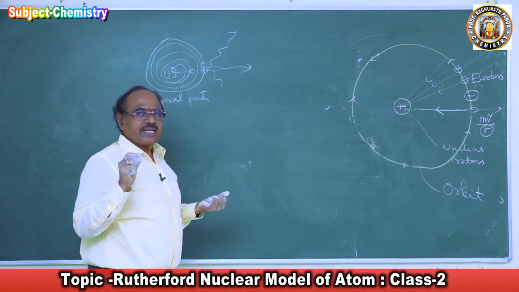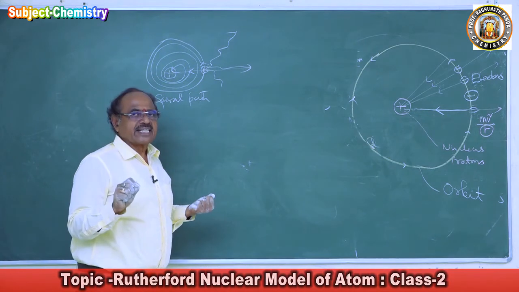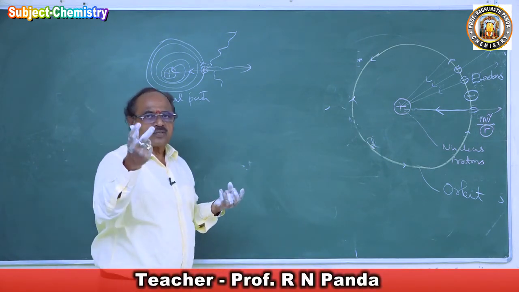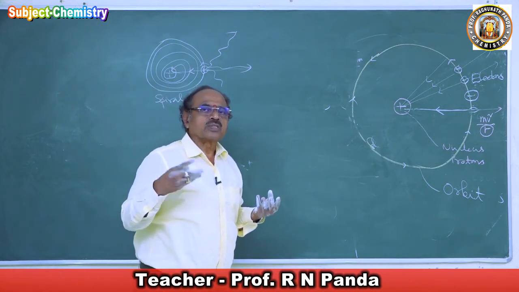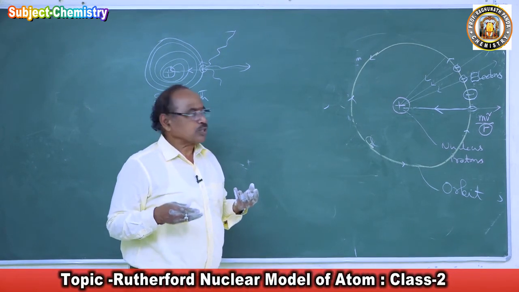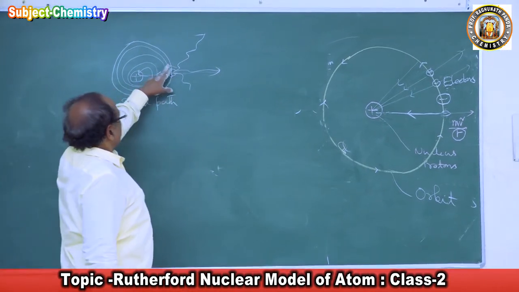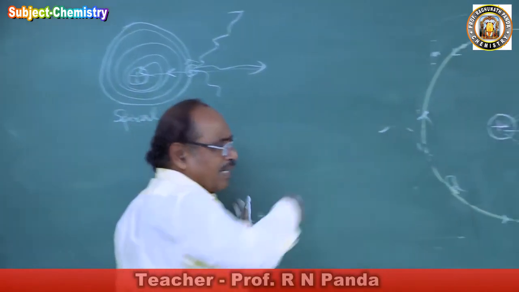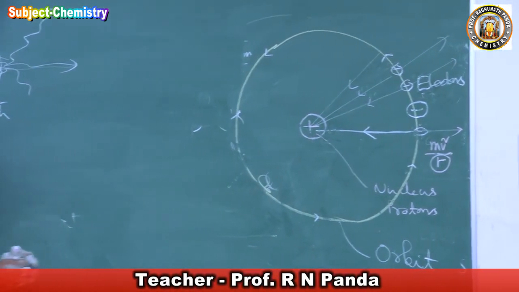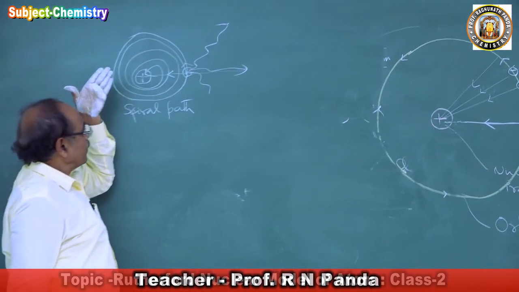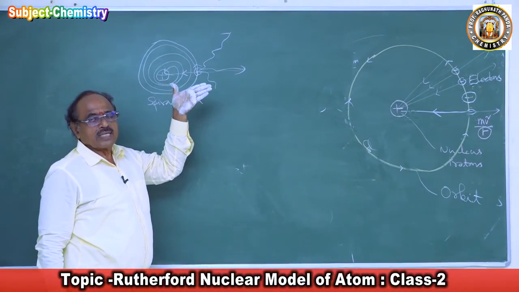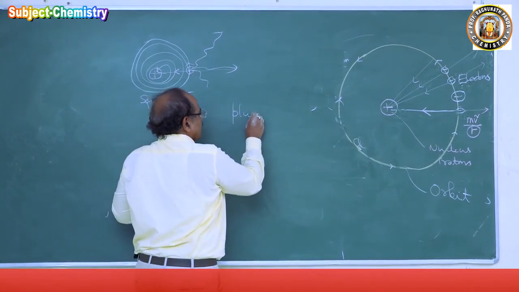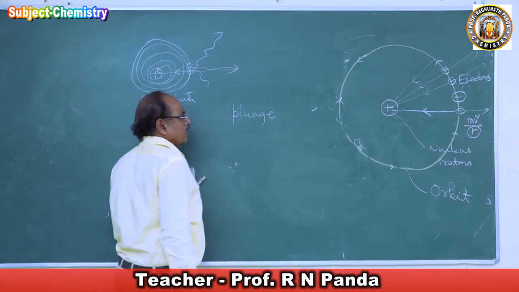Hence the energy of the radiating electron will steadily decrease, and so at every point the force of electrostatic attraction will be more than the outward centrifugal force. So the electron will have an acceleration toward the center. It will be attracted toward the center, move in a spiral path and plunge into the nucleus. The electron will plunge, meaning fall. At last it will plunge into the nucleus.